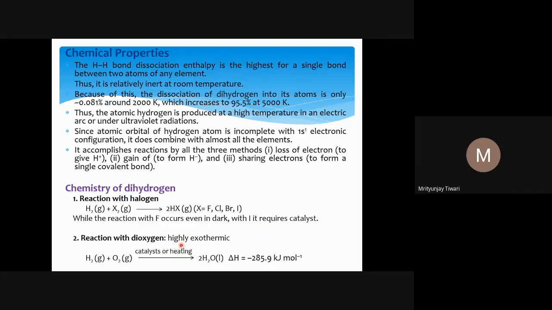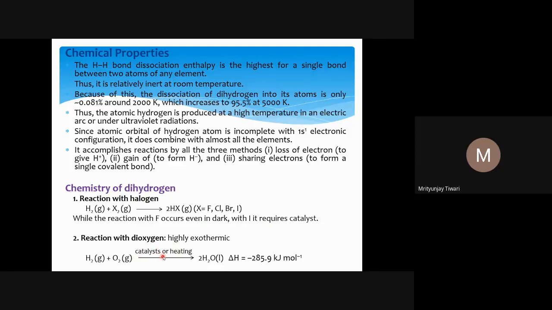Now the reaction of dihydrogen with dioxygen. For that we know it will produce water, and this is the combustion of hydrogen. Very high heat is released, because this reaction is an exothermic reaction. This is nothing but a combustion reaction, and we also need a catalyst for that.